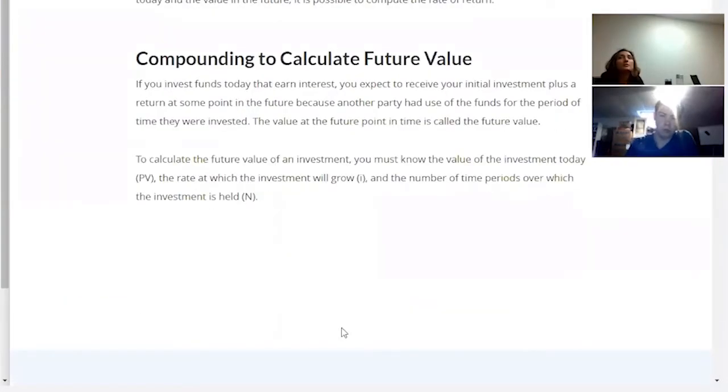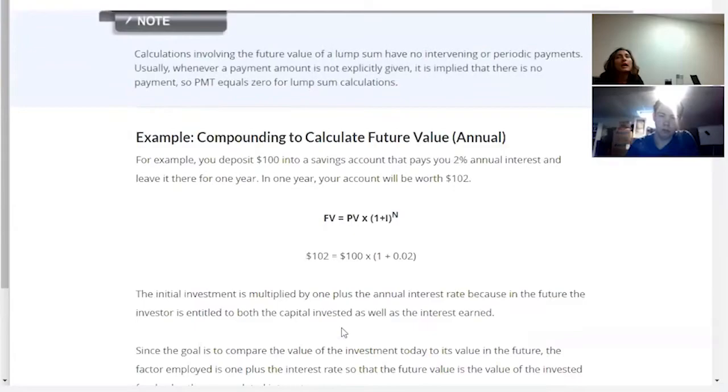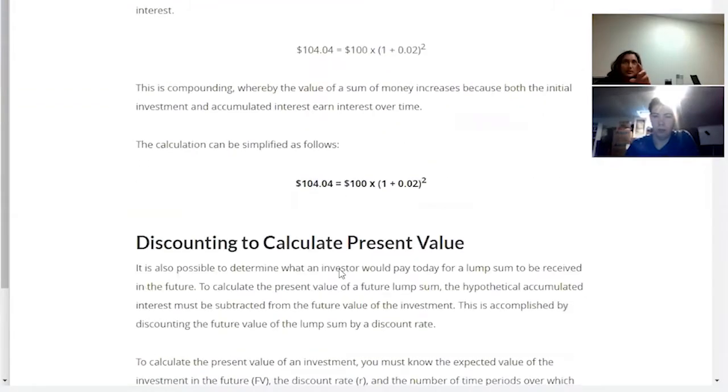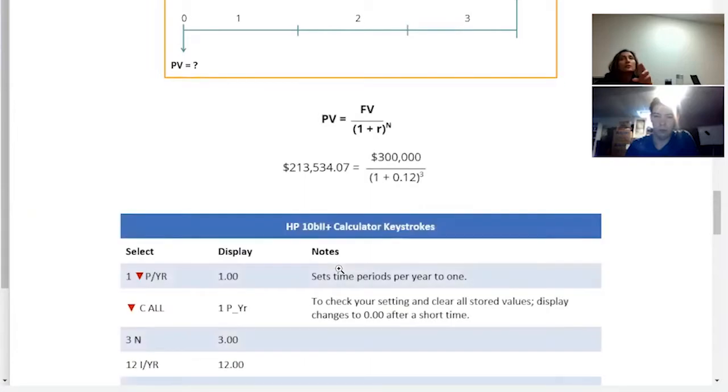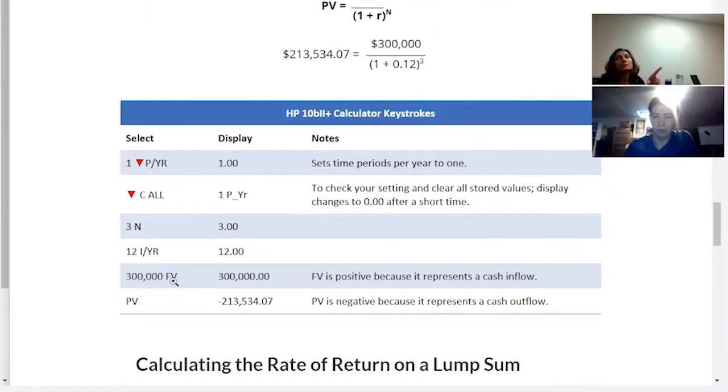Lump sum calculation. All right, so let's do some math. None of this formula is important and will not be on the exam. All of the calculations we are going to do will be on the calculator, so don't try to memorize the formula. What we're going to do is turn our calculator on. There's a white button at the very bottom. It says ON.